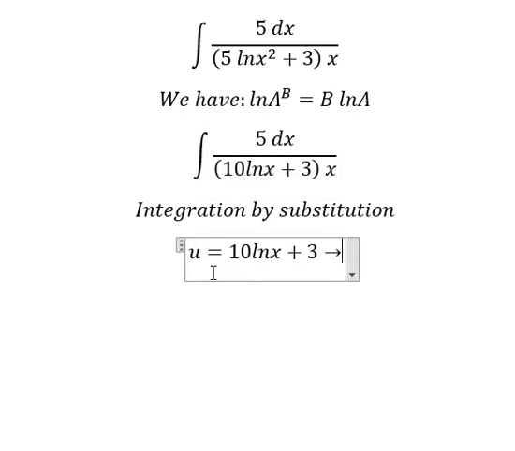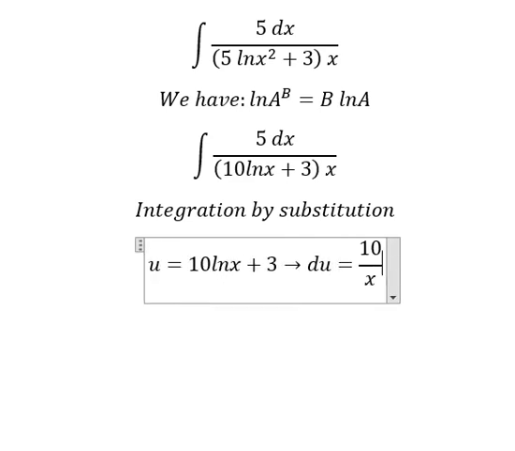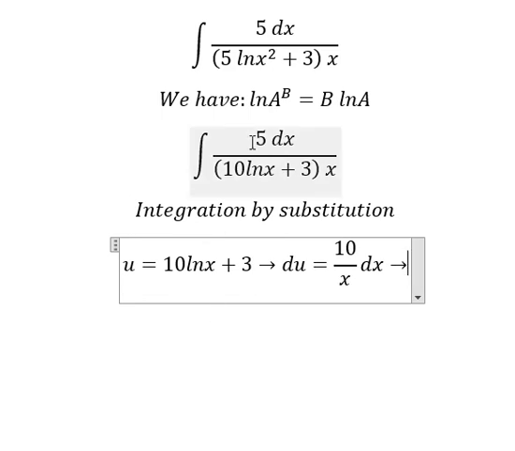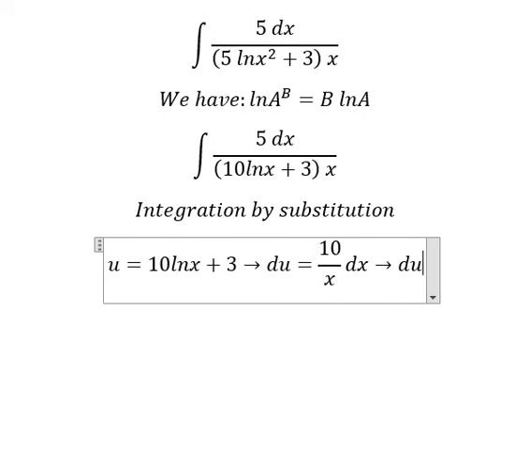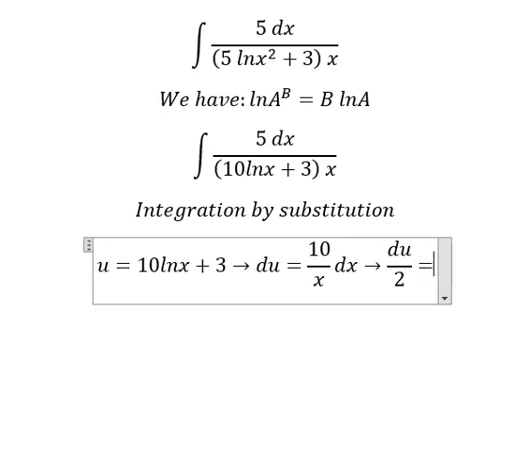Later that, we do first the derivative for the both sides. And we have 10 over s dx. This one we have 5 over s. This one we have 10 over s. So we divide both sides by number 2. So 10 divided by 2, we have number 5.